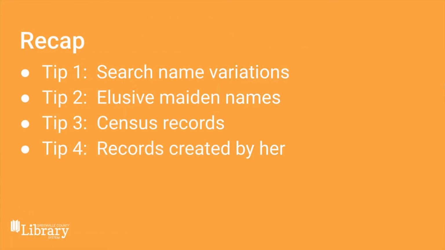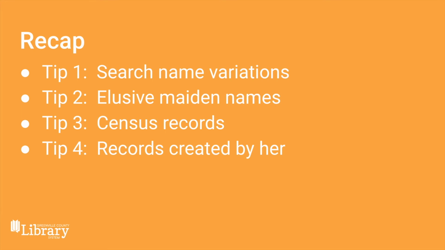So since this is our last session for our Finding Your Female Ancestor series, let's recap what we've learned. In our first video, our first tip was to search for name variations, including nicknames as well as all the possible names that your female ancestor had during their lifetime. For tip 2, we focused on finding the maiden name.